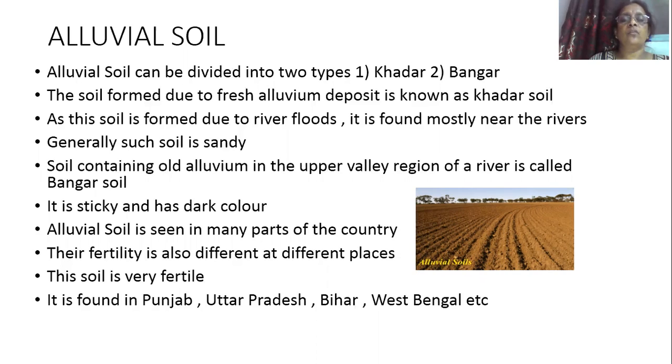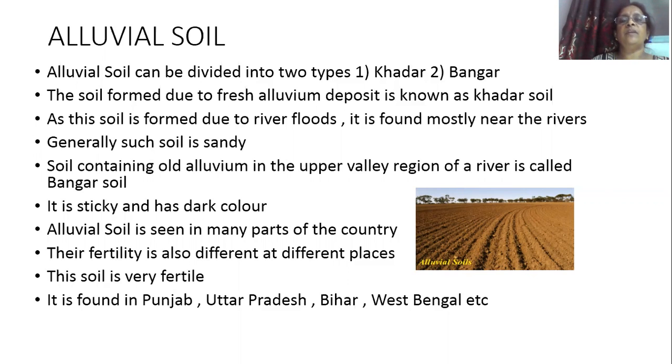Then what is bangar soil? Soil containing old alluvium in the upper valley region of a river is called bangar soil, and it is sticky and has a dark color. Alluvial soil is found in many parts of the country, and its fertility also differs from place to place, but generally it is a very fertile soil. This type of alluvial soil is found in Punjab, Uttar Pradesh, Bihar, and West Bengal.